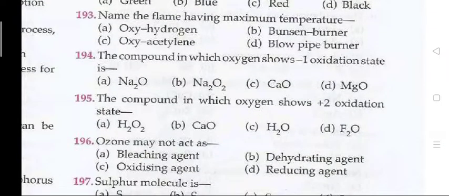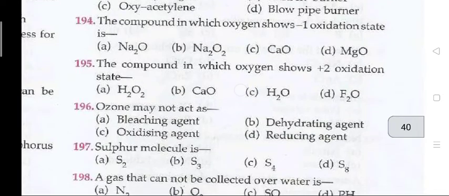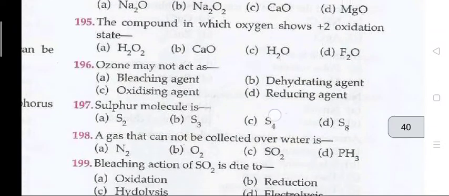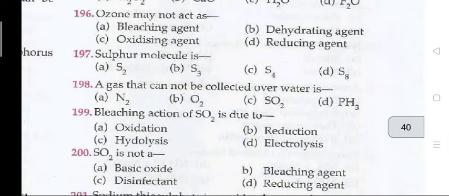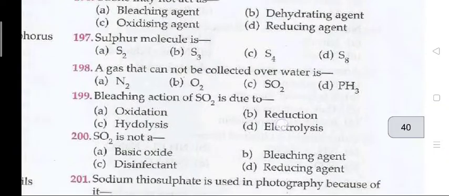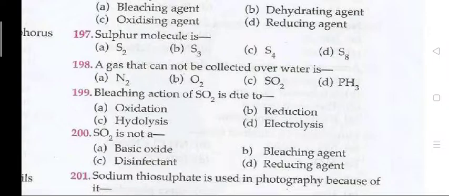Name the flame having maximum temperature. C, oxyacetylene. The compound in which hydrogen shows one oxidation state is B, H2O2. The compound in which oxygen shows +2 oxidation state, D, that is your F2O. Ozone may not act as a dehydrating agent. Sulfur molecule is D, S8.